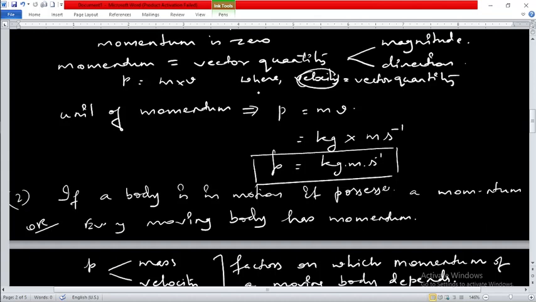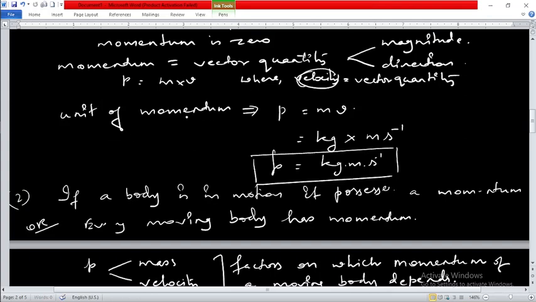So here velocity always governs a direction. It shows a magnitude as well as direction, and that is why we can say that momentum also is a vector quantity, because it depends upon the factor of velocity as well. And now, what is the unit of momentum?